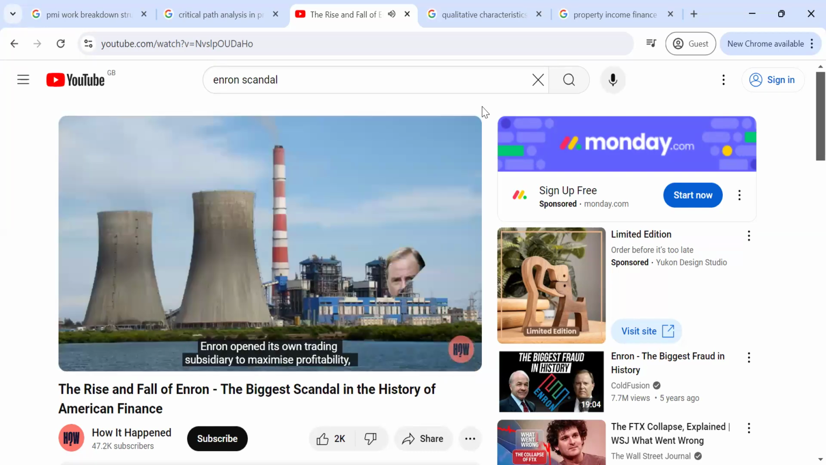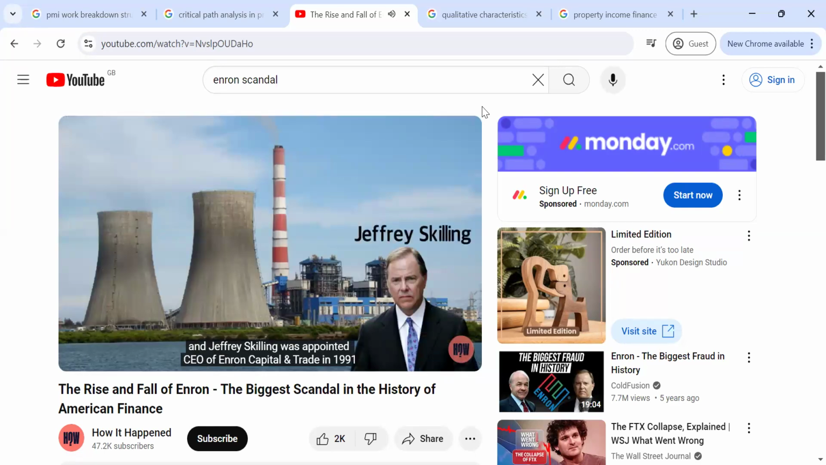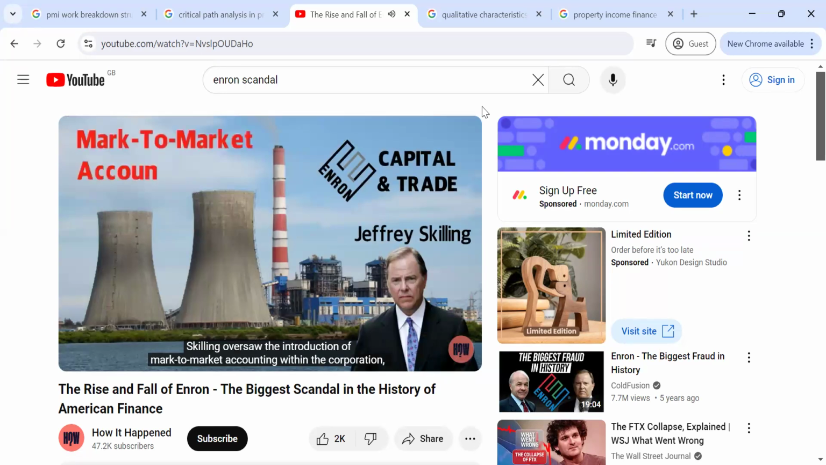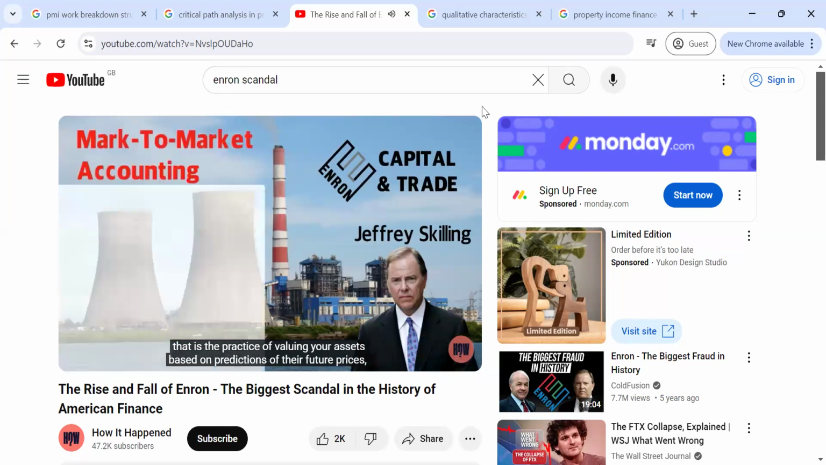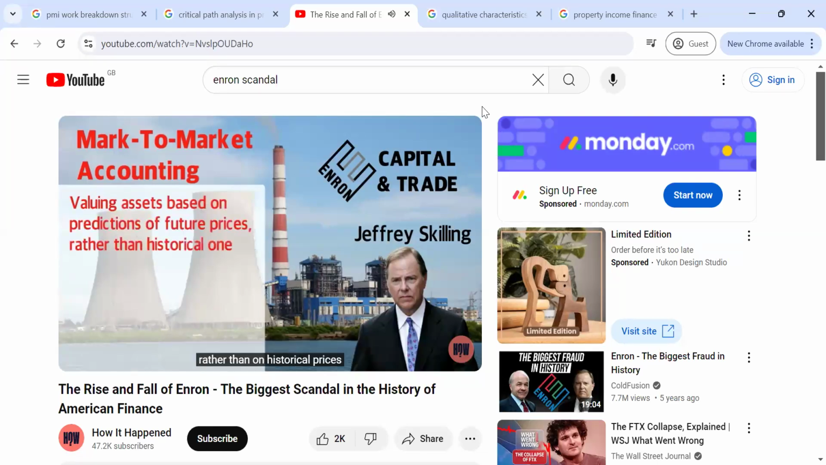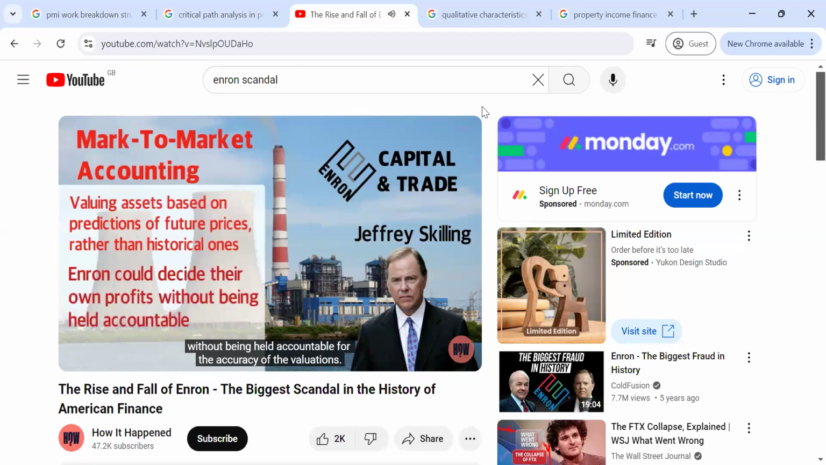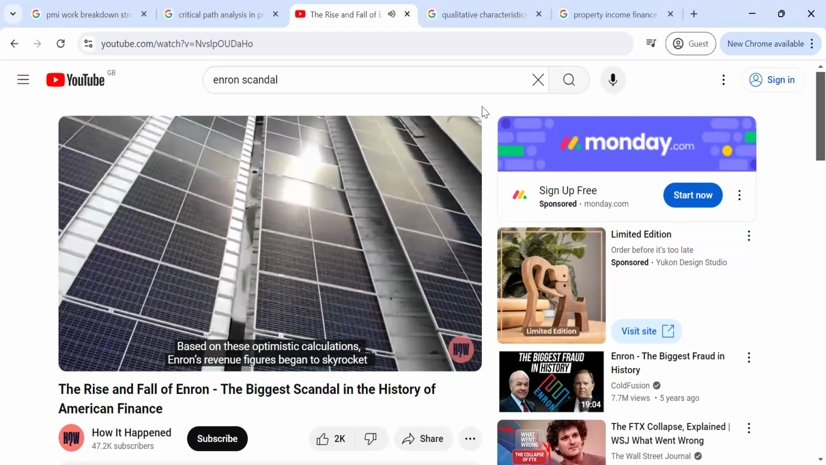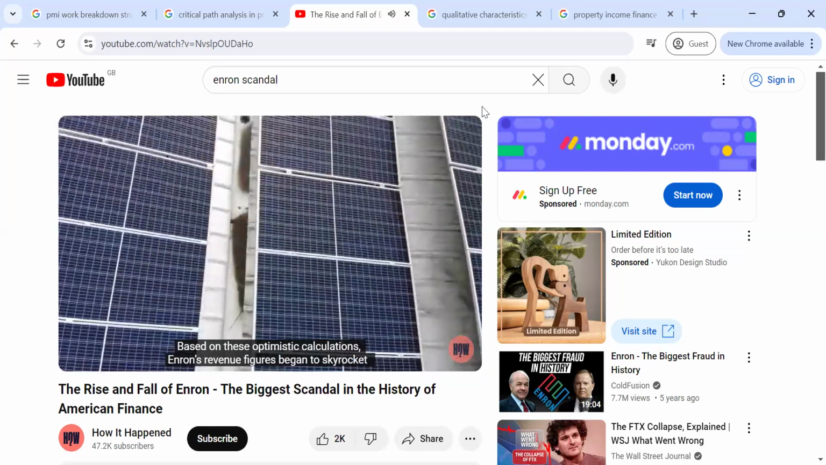Enron then opened its own trading subsidiary to maximize profitability, and Jeffrey Skilling was appointed CEO of Enron Capital and Trade in 1991. Skilling oversaw the introduction of mark-to-market accounting within the corporation. That is the practice of valuing your assets based on predictions of their future prices rather than on historical prices. And in short, it basically gave Enron the right to decide their own profits without being held accountable for the accuracy of the valuations. Based on these optimistic calculations, Enron's revenue figures began to skyrocket as the 90s wore on.